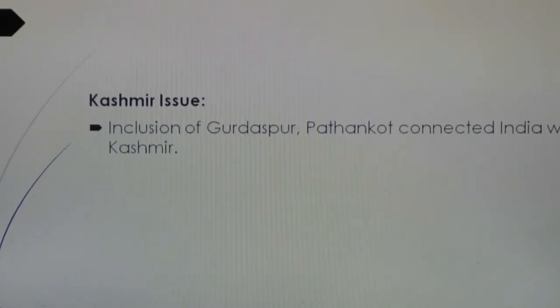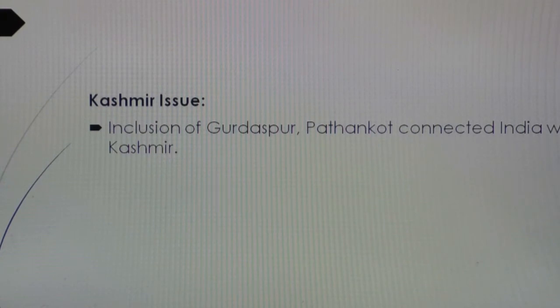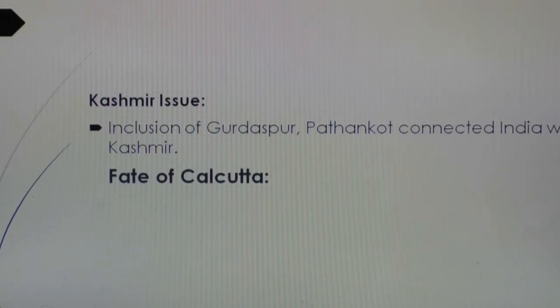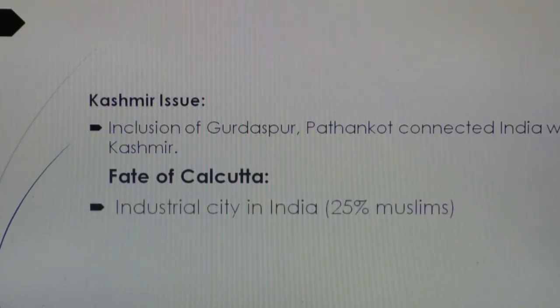In the case of the Kashmir issue, the first seeds of the Kashmir problem were sown by the Radcliffe Award. The Gurdaspur and Pathankot areas were not given to Pakistan. The inclusion of Gurdaspur and Pathankot in India provided a way from India to Kashmir, because the Indian army made its way through Gurdaspur and Pathankot and entered its forces into occupied Kashmir. So the Kashmir issue started from that time.